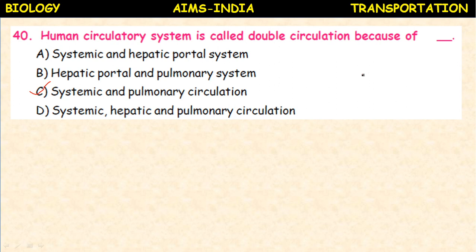One circulation between the heart and body parts, another circulation between the heart and lungs. The circulation between the heart and body parts is the systemic circulation. The circulation between the heart and lungs is the pulmonary circulation. As the heart pumps the blood twice, it is a double circuit heart, and the circulation is double circuit circulation.